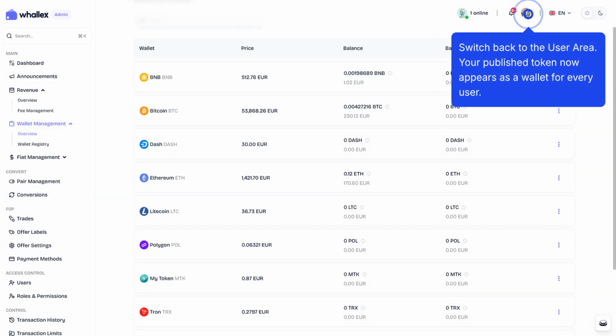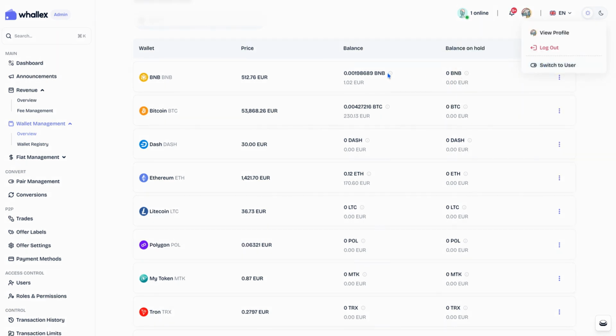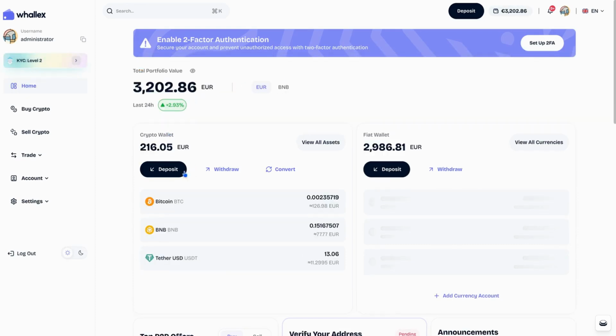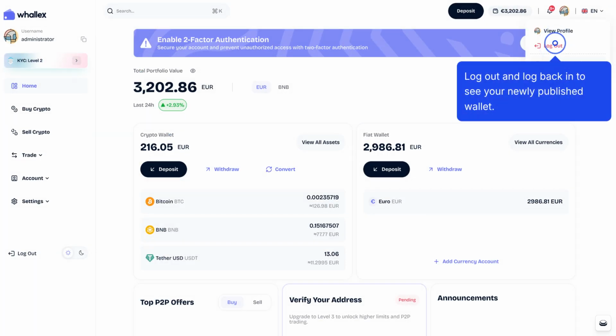Switch back to the user area. Your published token now appears as a wallet for every user. Log out and log back in to see your newly published wallet.